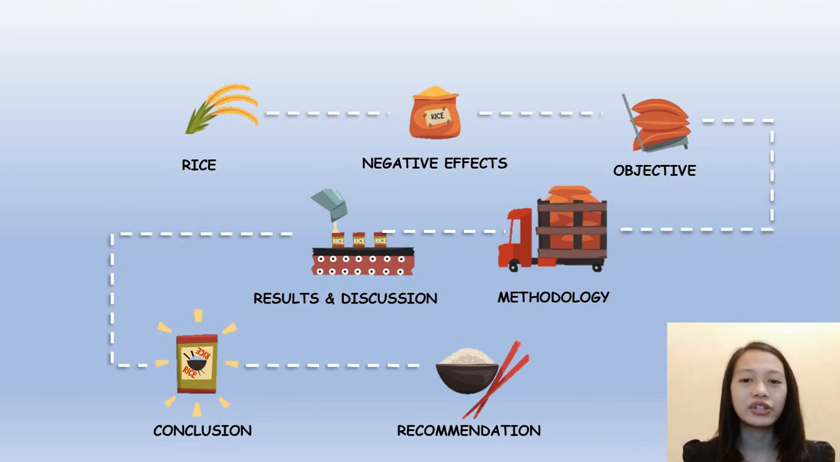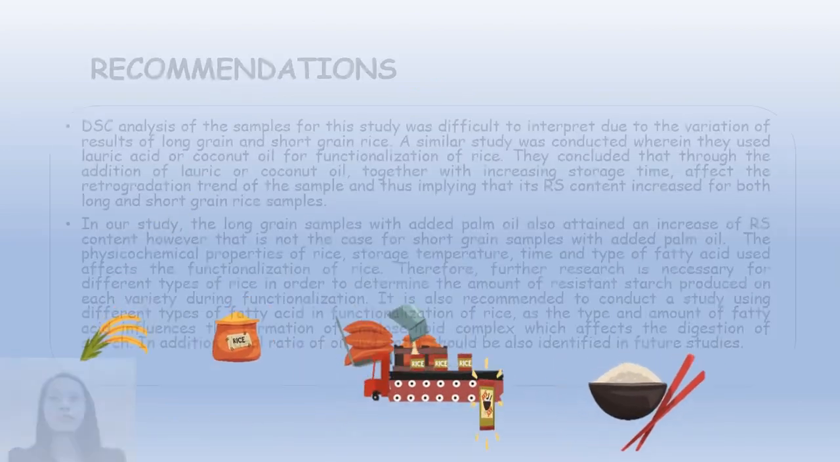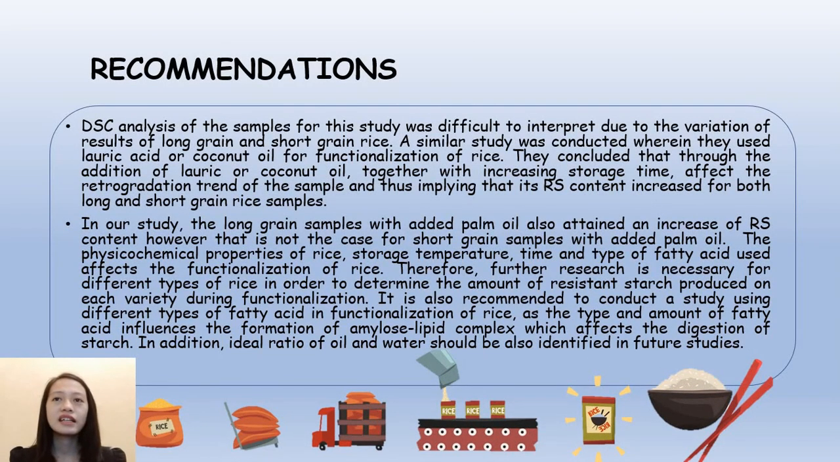Lastly, we have the recommendation. DSC analysis of the samples for this study was difficult to interpret due to the variation of results of long-grain and short-grain rice sample. A similar study was conducted wherein they used lauric acid or coconut oil for functionalization of rice. They concluded that through the addition of lauric or coconut oil, together with increasing storage time, affect the retrogradation trend of the sample, and thus implying that its RS content increased for both long and short-grain rice samples.